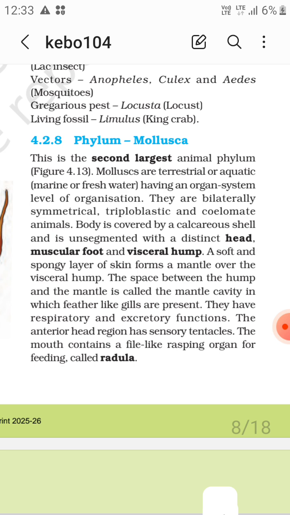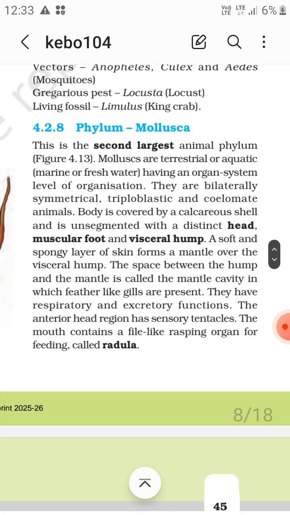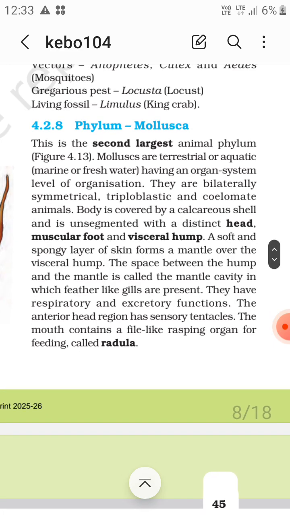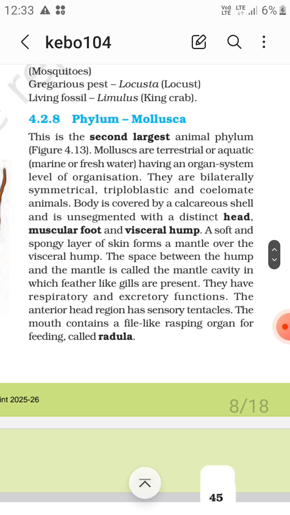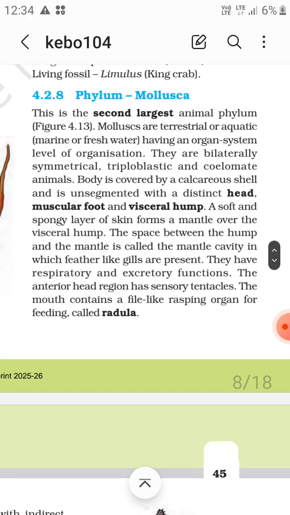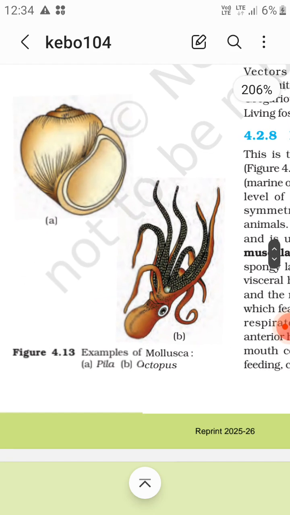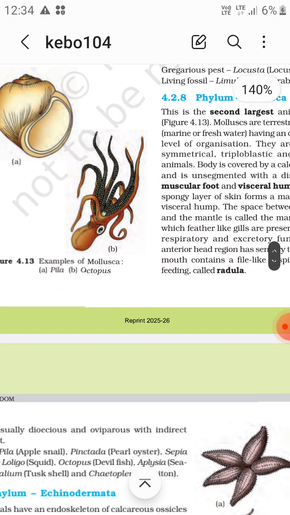Now the space between the visceral hump and the mantle is called the mantle cavity, in which the feather-like gills are present. They have respiratory and excretory functions; they do both functions. The anterior head region has sensory tentacles to sense, and the mouth contains a file-like organ for feeding called the radula.